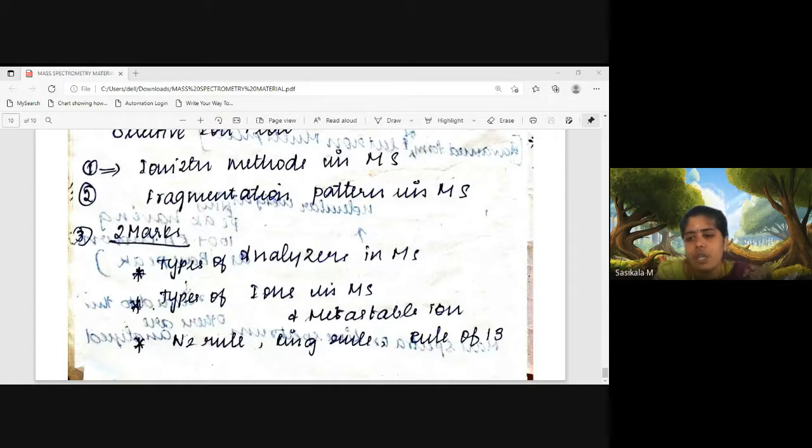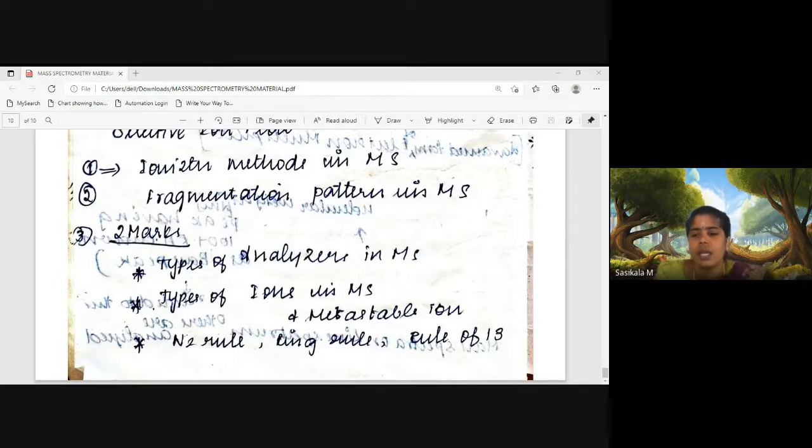So if you divide your molecular weight by 13, you will get some fractions that are substituted in CnHn plus R in order to calculate the molecular formula. Theoretically we can calculate this by using the rule of 13. Through practical analysis of the spectrum, you can work out the molecular formula for each fragment and the molecular ion peak. Then the spectrum appears with the mass to charge ratio on the x-axis and percentage relative abundance on the y-axis, and the mass spectrum is otherwise known as a line spectrum.